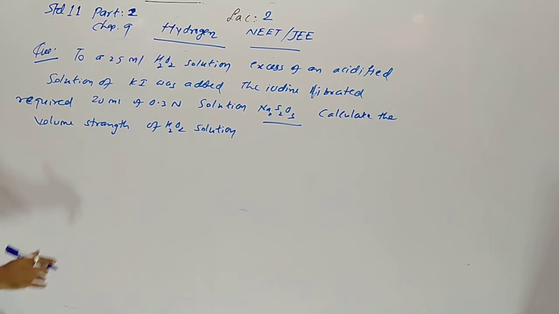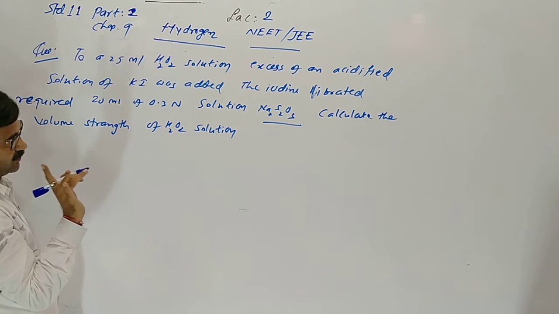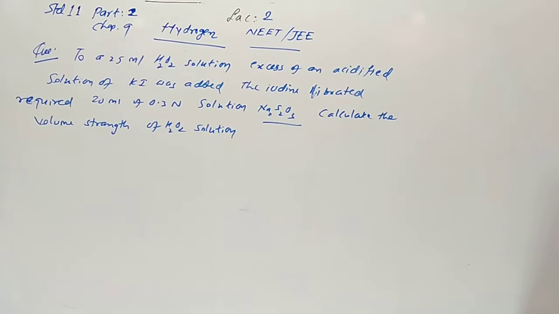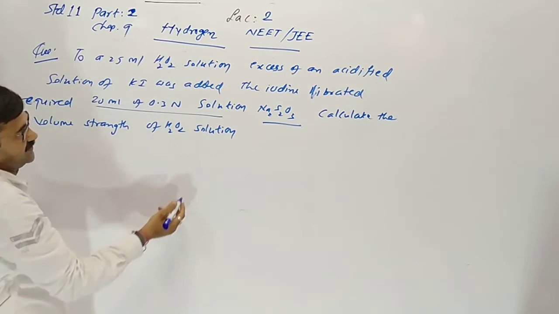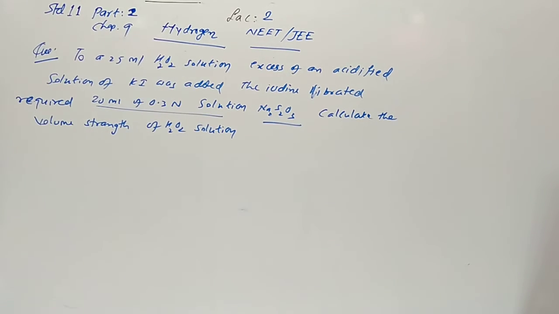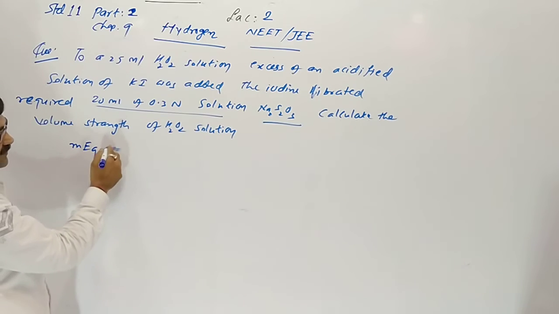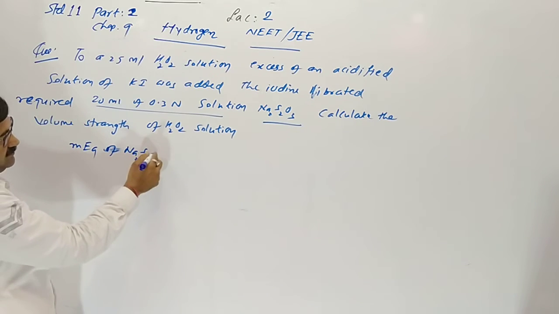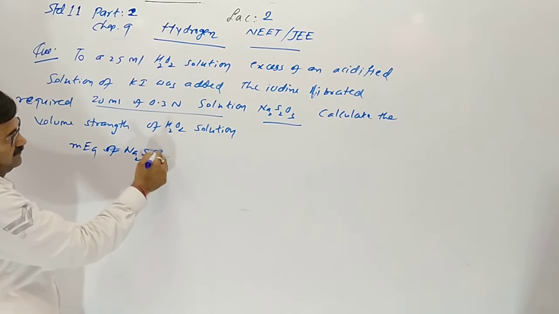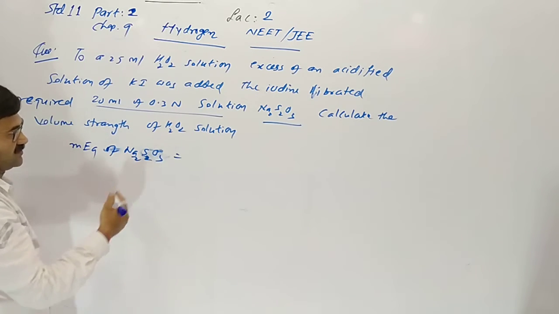Yes, 25 milli hydrogen peroxide is the given volume. It reacts with acidified potassium iodide. So for liberating iodine, 20 milli of 0.3 normal sodium thiosulfate is needed. So for the volume strength of hydrogen peroxide, first of all, the milli equivalent of sodium thiosulfate we can derive.